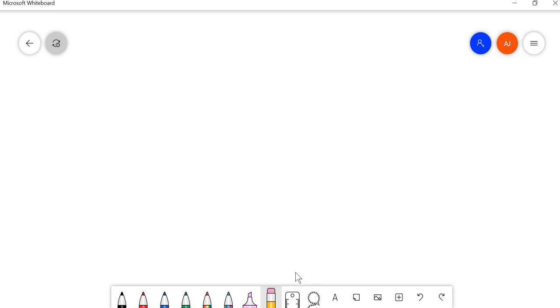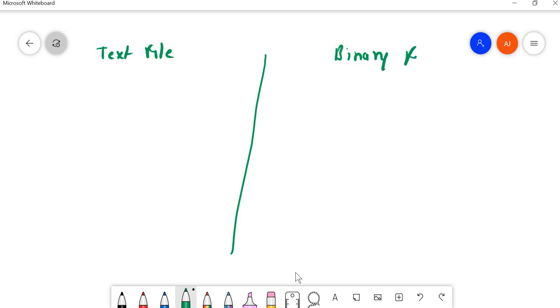So let us see the difference. I'll try to write about 5 differences between binary file and text file. Let's start with text file and binary file.